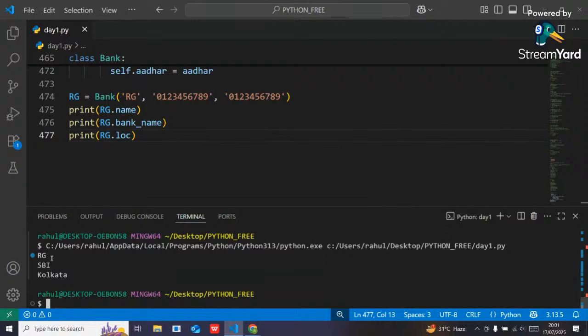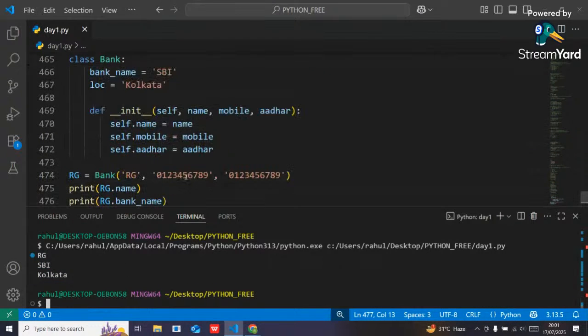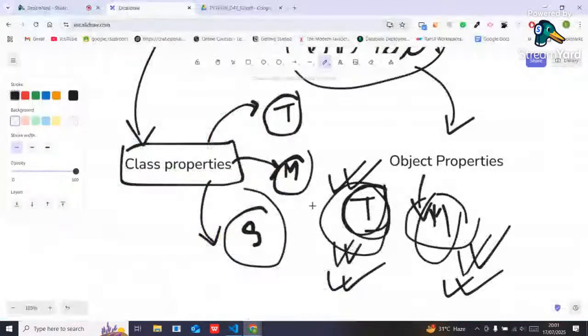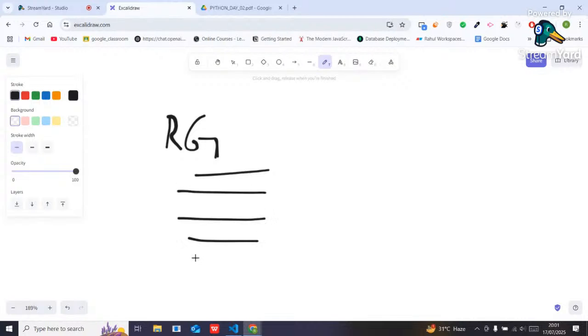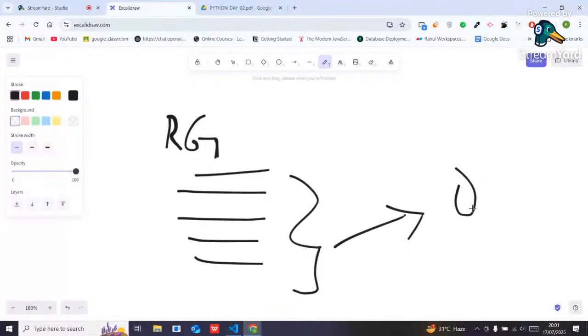See, my name is RG, and I have an account in SBI. SBI is present in Kolkata, right? So here I can say that this name, mobile number and Aadhaar card number belong to that particular customer. Simply, guys, here I have created my class RG. The properties I define here will belong to me, meaning the object.